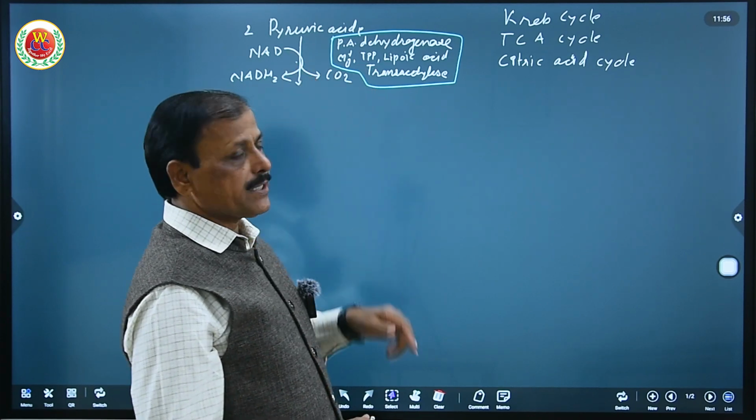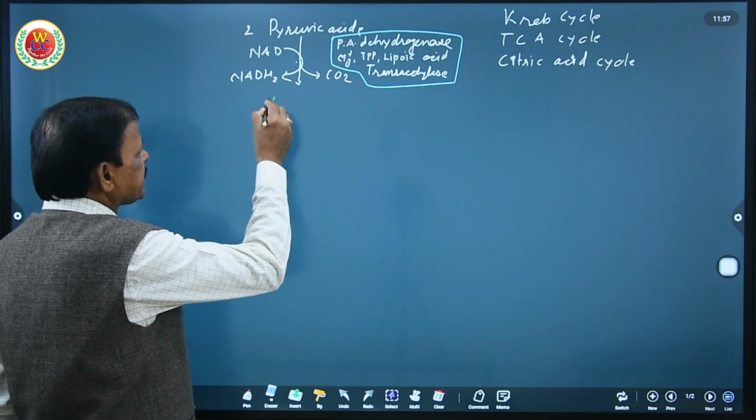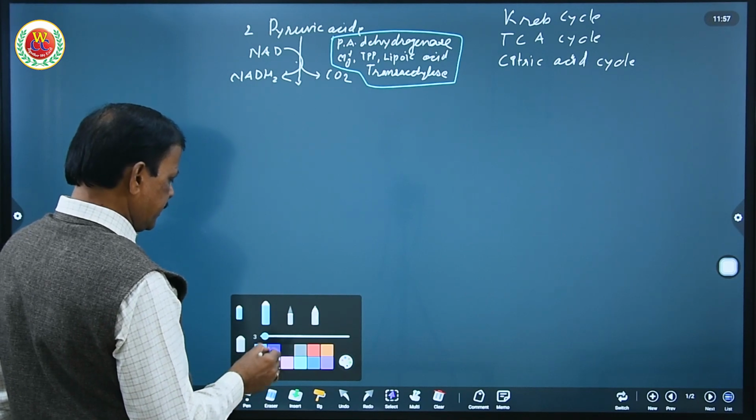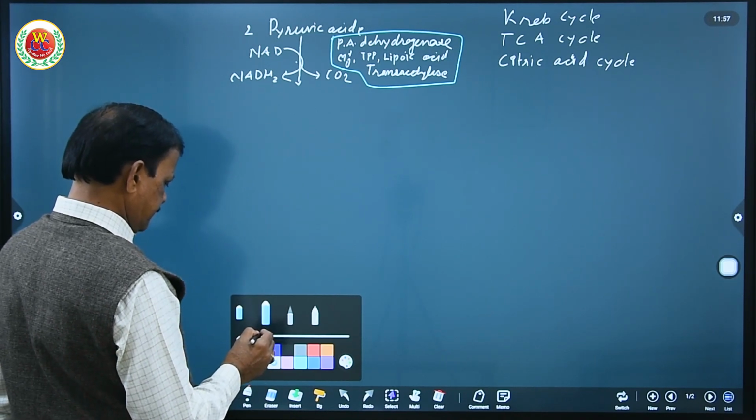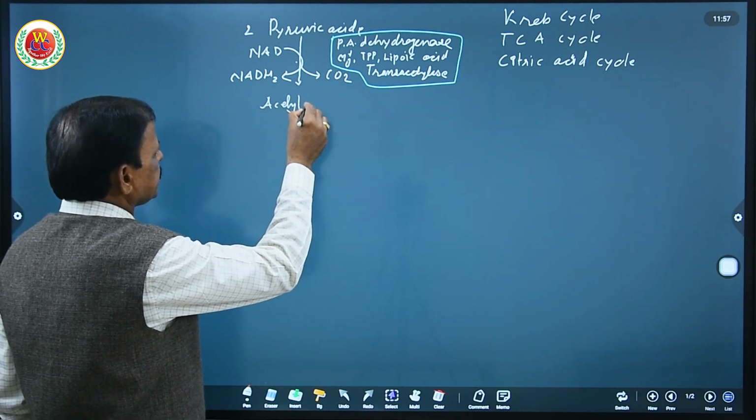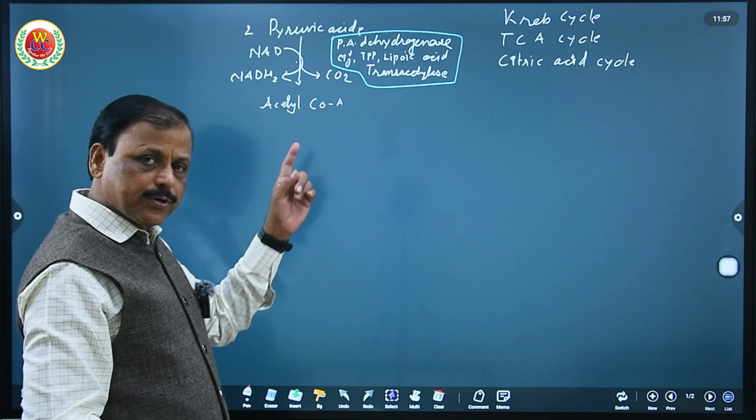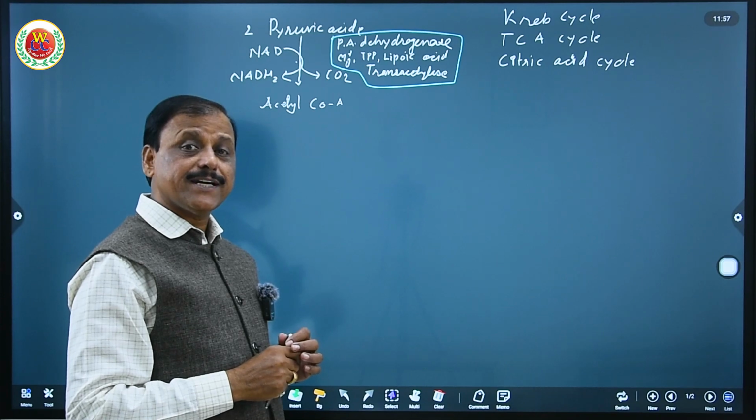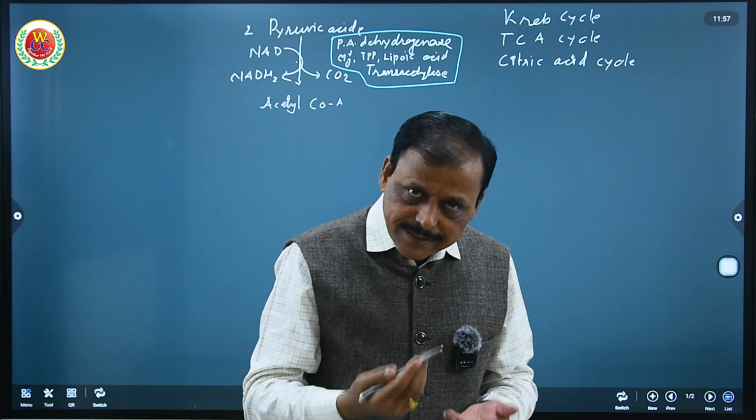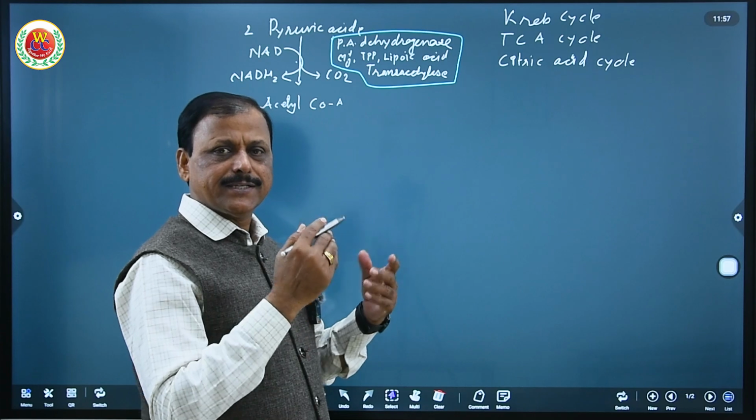So here the first step, the oxidative decarboxylation of pyruvic acid, produces acetyl CoA, acetyl coenzyme A. This is the product of the intermediate step between glycolysis and the Krebs cycle. This is the second step and the Krebs cycle is the third step. But instead of saying this, we directly say that the Krebs cycle is the second step.